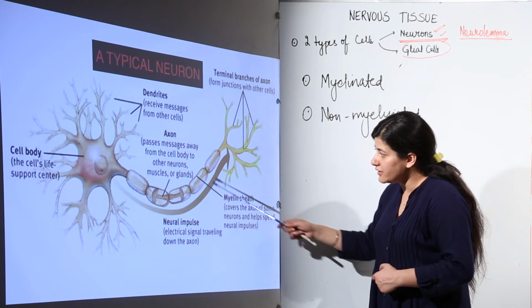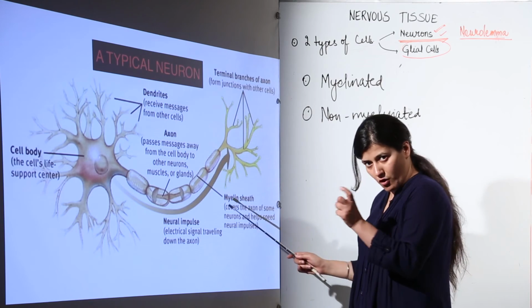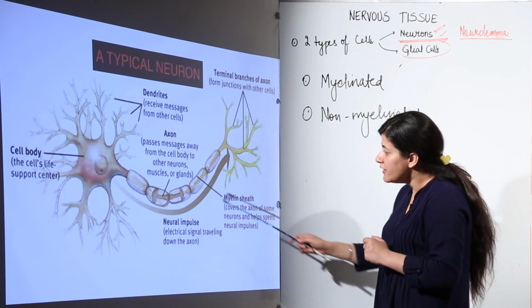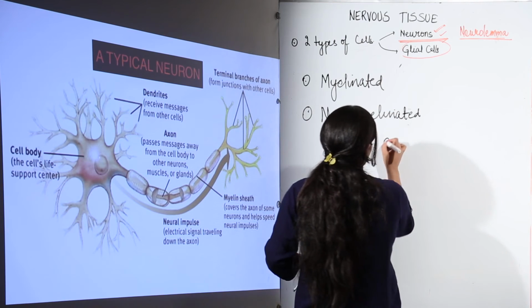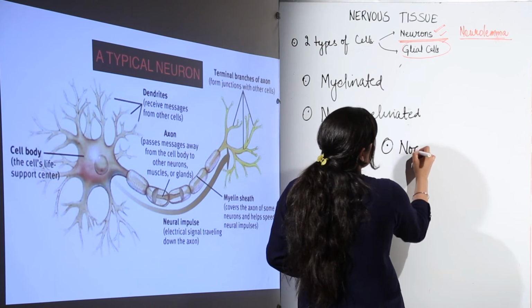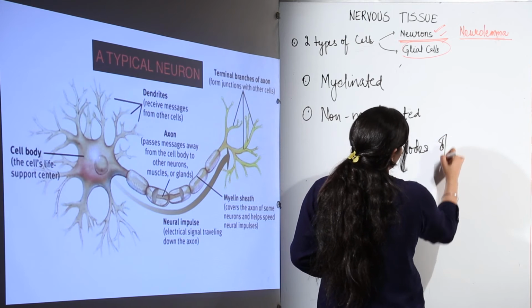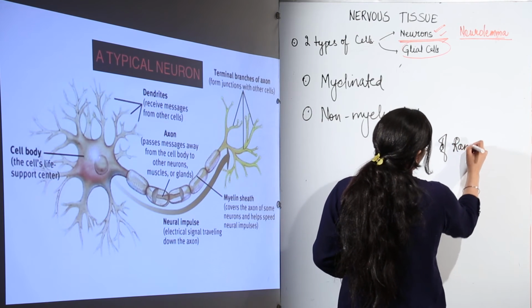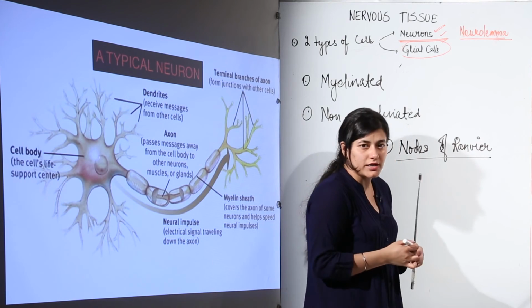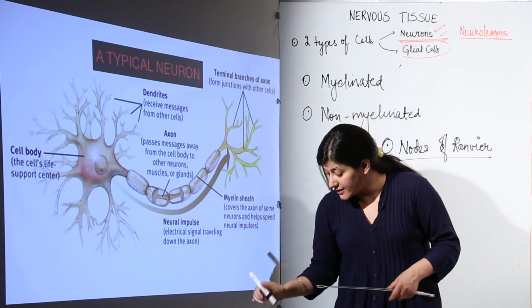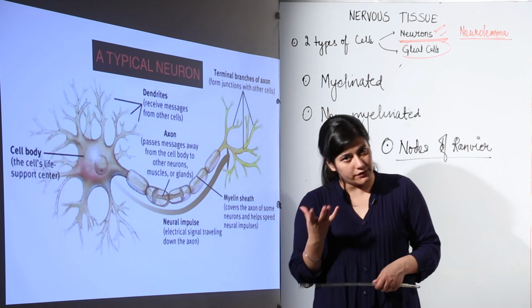Wherever this myelin sheath is absent, it forms small patches over here. Wherever this myelin sheath is absent, we have another term that comes into the scene, that is known as nodes of Ranvier. I hope I am able to create a picture in your mind of what we are studying and discussing, basically a typical nervous cell.